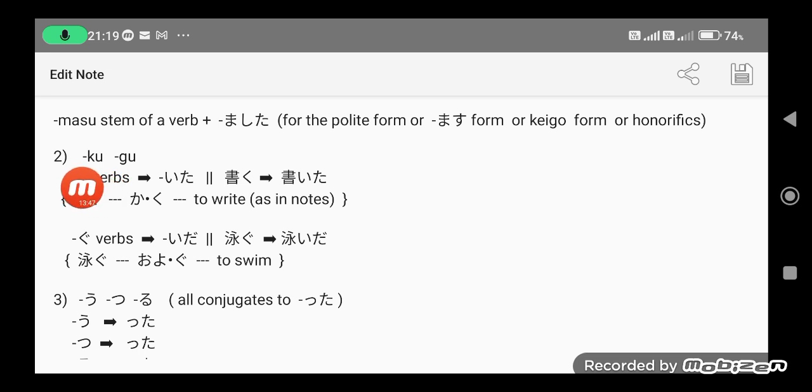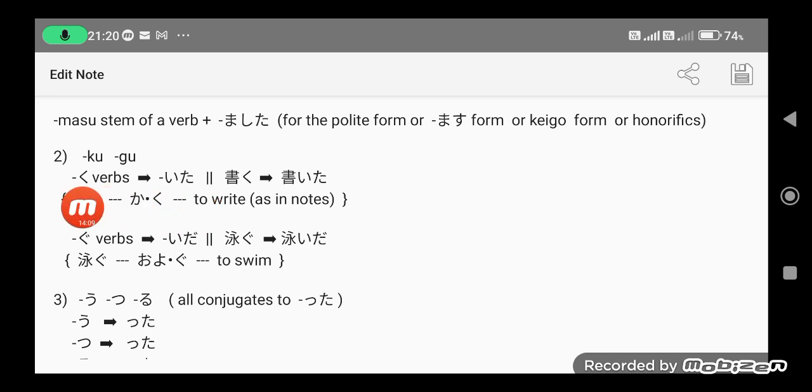For the ku verbs, an example is kaku. Kaku means to write. Kaku becomes kaita because the ku here is being removed and replaced by ita.